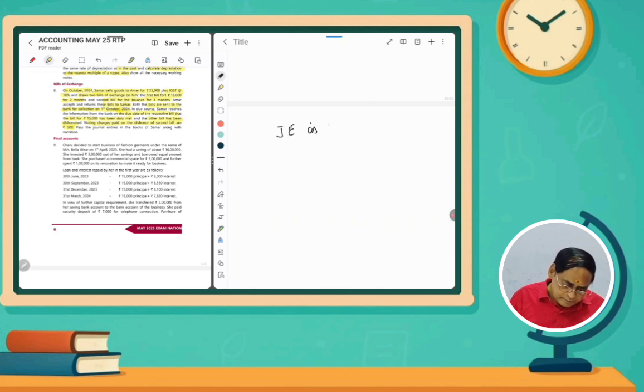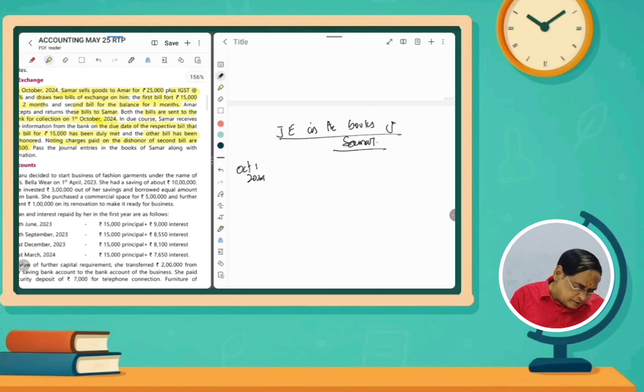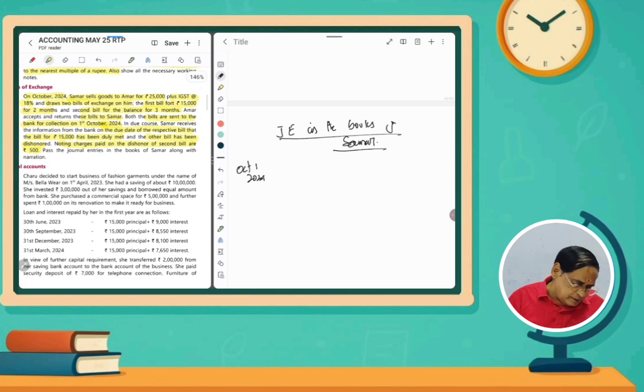in the books of Samar. First day, October 24. So October 1, 2024, we made a sale. Samar sells goods to Amar. So Amar's account debit to sales. At the time, IGST is also there. Integrated goods and services tax is 18%, which we have to calculate. So what is the journal entry?